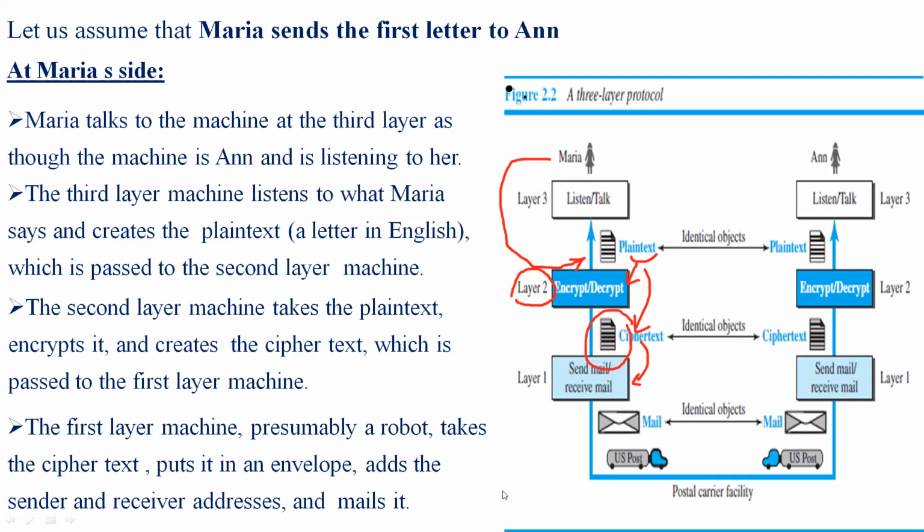So we need the sender address also. This is how the communication is taken up, with respect to Maria writing a letter to Anne. Let's see what happens at Anne's side.